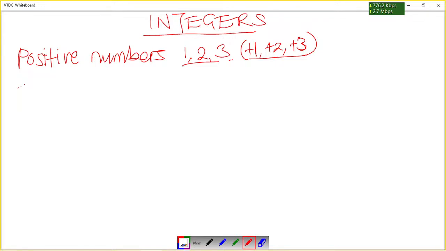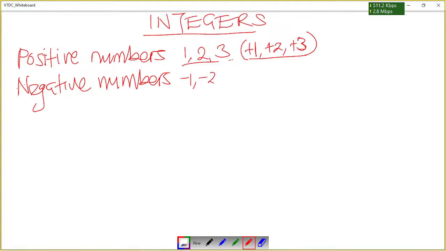Negative numbers are numbers like negative 1, negative 2, negative 3.